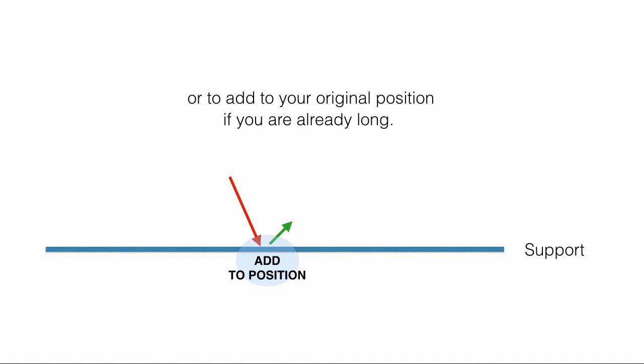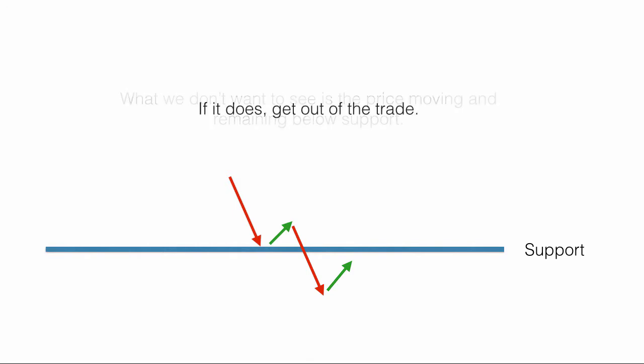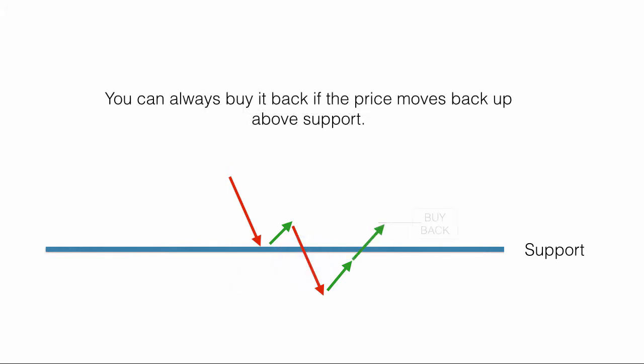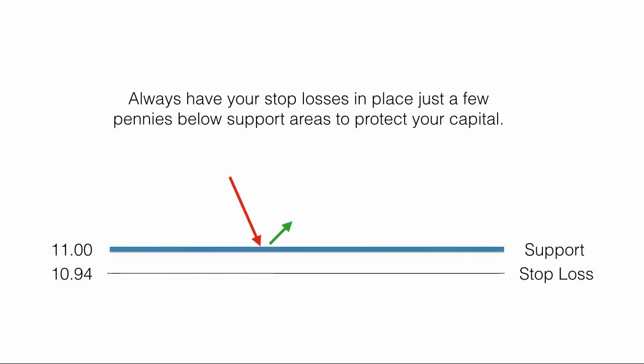What we don't want to see is the price moving and remaining below support. If it does, get out of the trade. You can always buy back if price moves back up above support. Always have your stop losses in place just a few pennies below support areas to protect your capital.